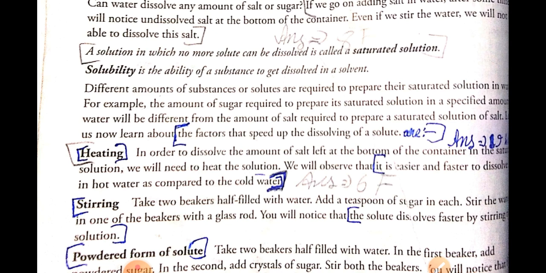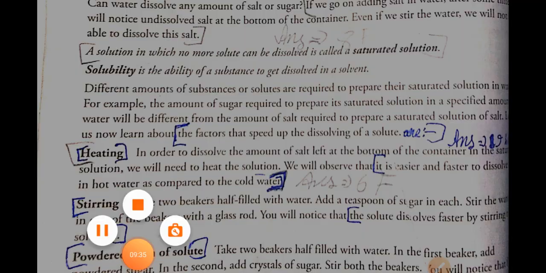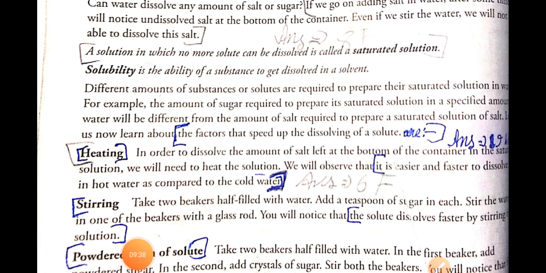Now, there are some factors that speed up the dissolving of a solute. The first factor responsible for speeding up the dissolving of a solute is heating. To increase the speed of dissolving, heating is an important factor.